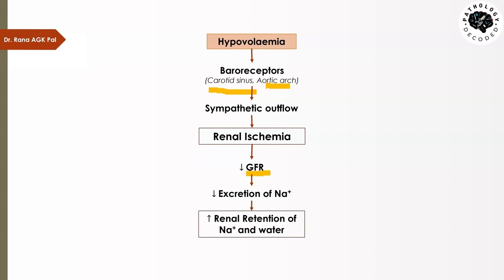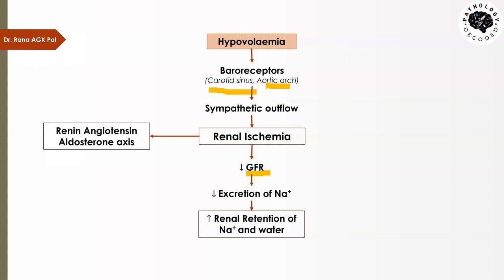Now how does the kidney do that? In the kidney there is something called the JGA, the juxtaglomerular apparatus. These also sense the decreased amount of oxygen which is coming, because less blood is coming, so less oxygen is there. So they sense it and they secrete something called renin. I won't go into detail over here about this renin, angiotensin, aldosterone system.